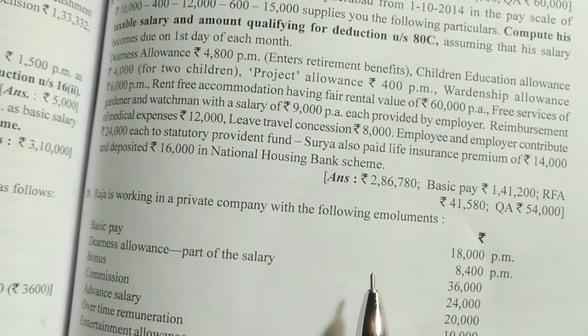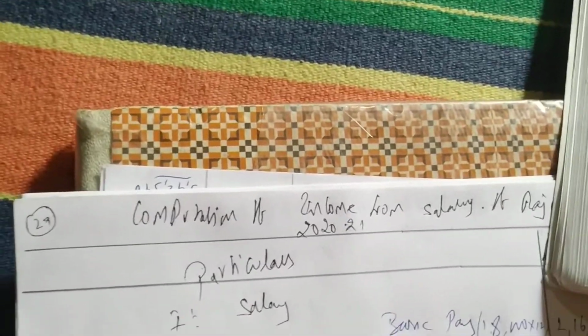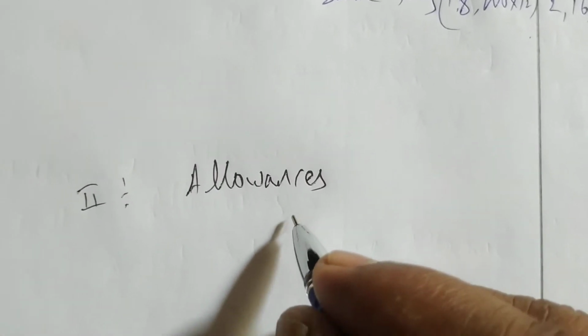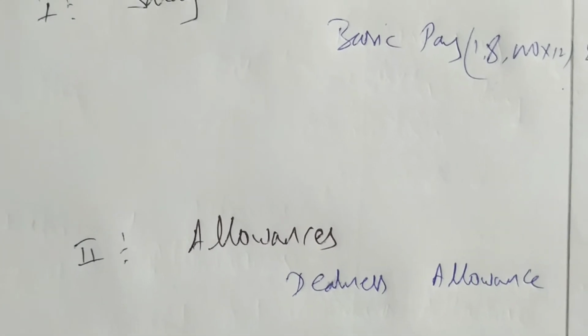Next we are having DNS allowance part of salary. So DA is there, and part of salary is also there. So allowances we have to write here. DNS allowance. Okay, how much is the DNS allowance?